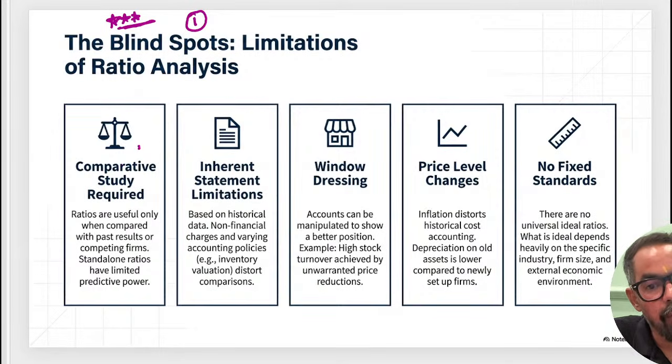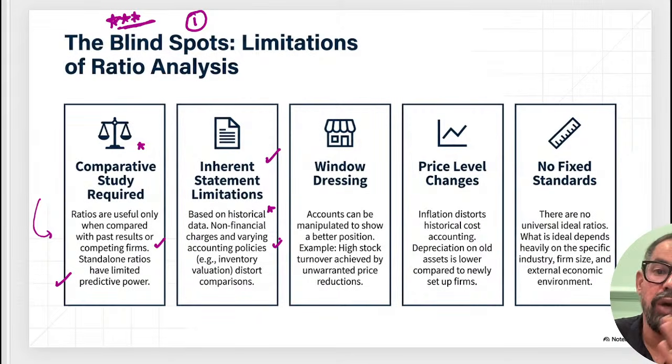First, comparative study. So ratios are useful only when compared with the past result or the competing firms. Standalone ratios have limited predictive power. Okay, first thing. Second, inherent statement limitation, based on historical, non-financial changes which it does not include. Non-financial changes means like let's say some key leaders who left your organization, so you are not considering that particular thing, right?